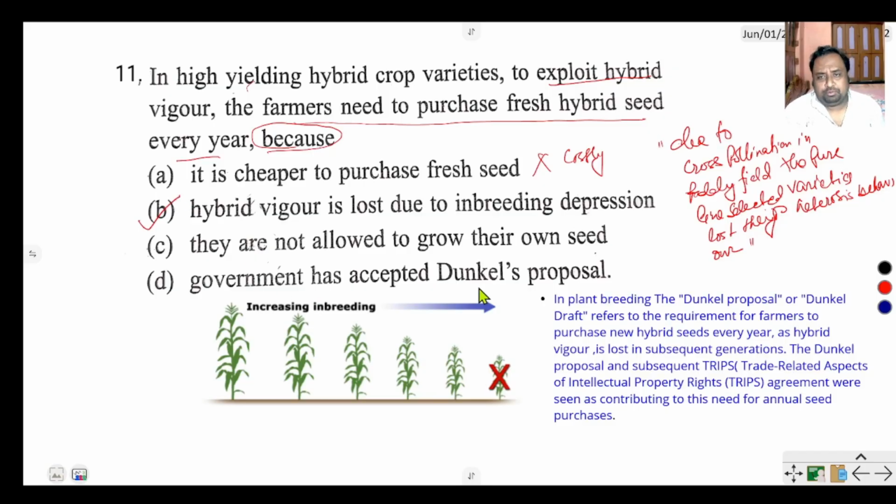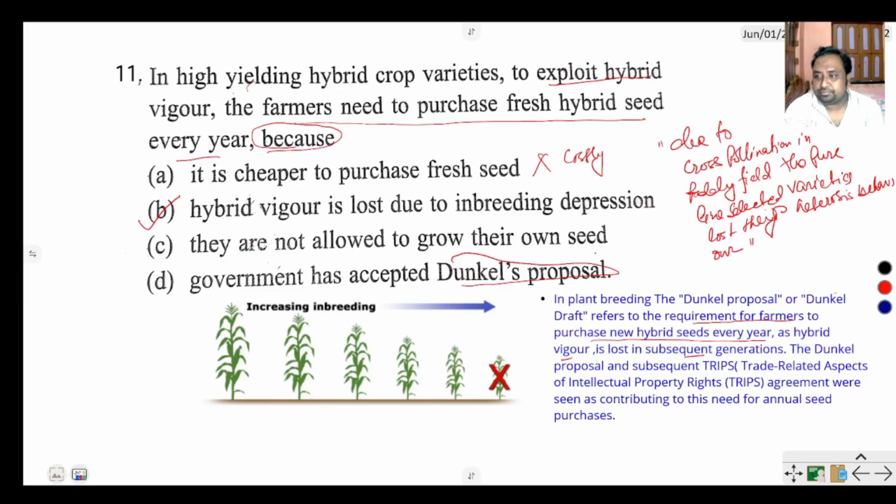What is Dunkel proposal? Here I can explain this term. In plant breeding, the Dunkel proposal or Dunkel draft refers to the requirement for farmers to purchase new hybrid seeds every year, as hybrid vigor is lost in subsequent generations.